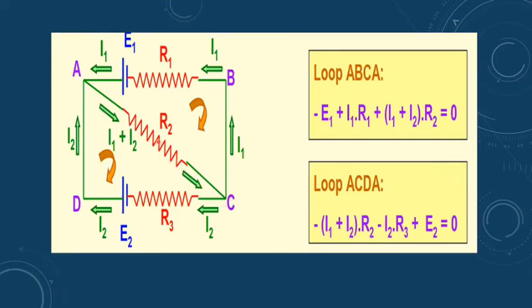Similarly, if you apply for this loop A, C, D, A, then again I am moving in the direction of the current, which means clockwise. Again the direction of the current is also clockwise. So you can write the equation here. Now I am moving in this direction, and current is also in the same direction. So negative sign, negative of (I1 plus I2) into R2. Here again negative sign, minus of I2 R3. Here negative is coming first, so it will be positive sign, so plus of E2.